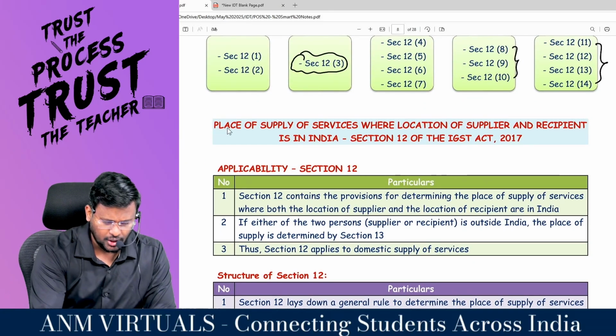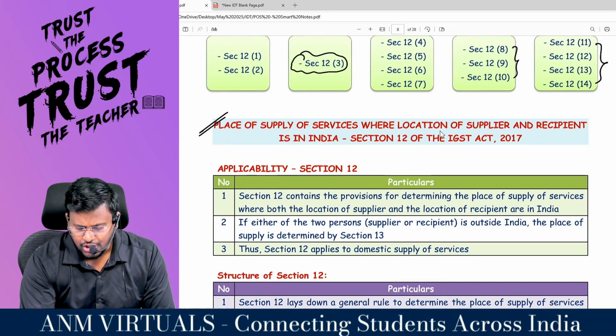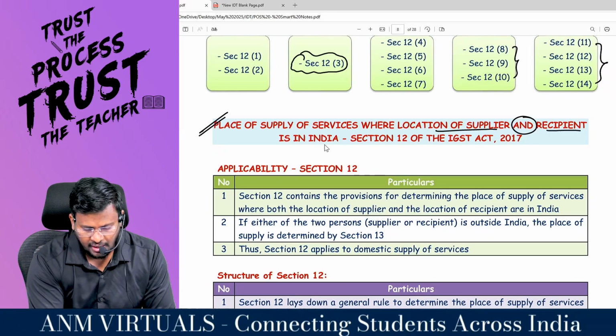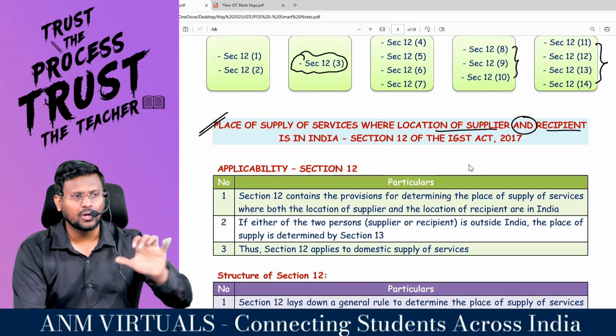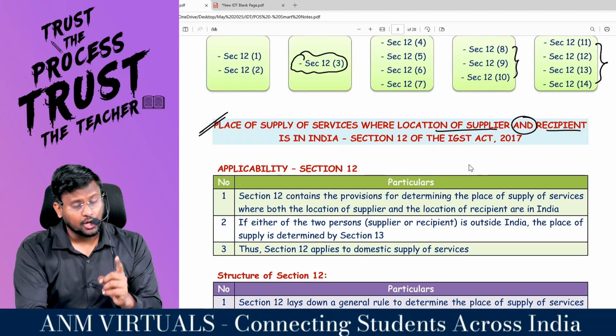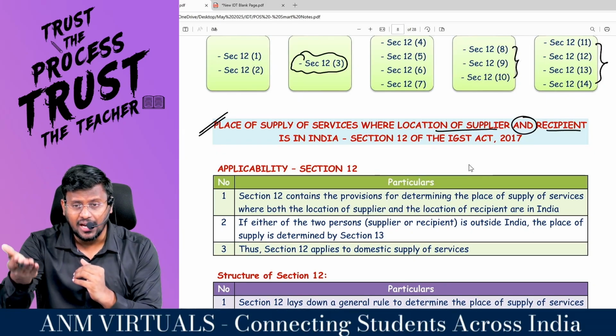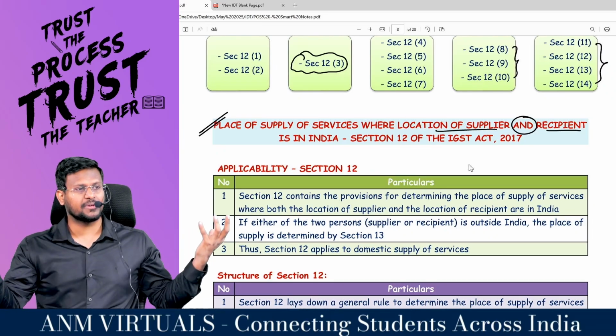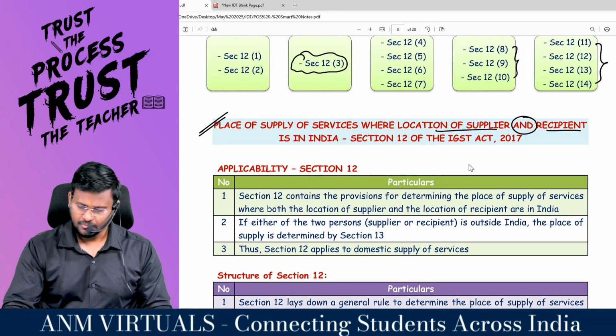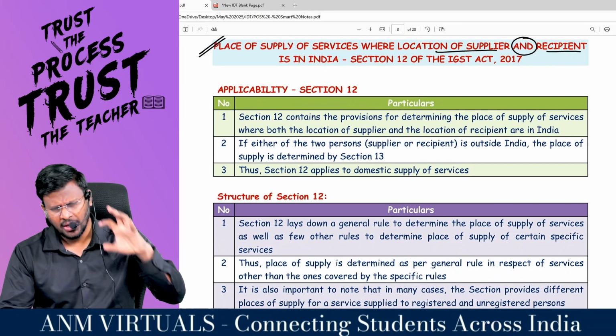I'm coming to place of supply of services where the location of the supplier and recipient is in India. If both the people are situated in India, then only this section will be applicable. If either of the persons is situated outside India, then the provisions of section 13 will be applicable, and that is not in our syllabus. It is in CA final. Comfortable? What is the structure of section 12?